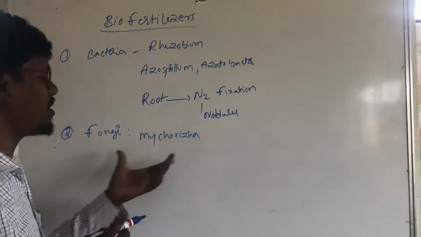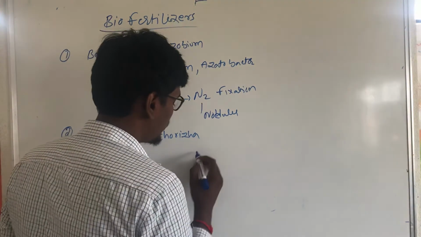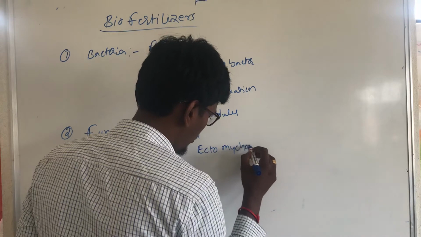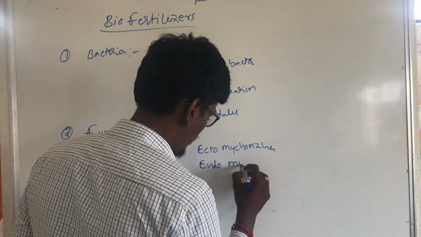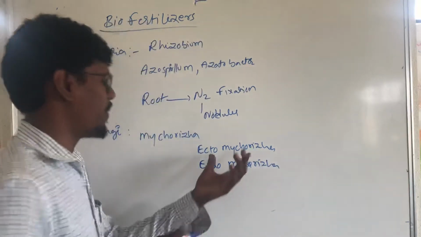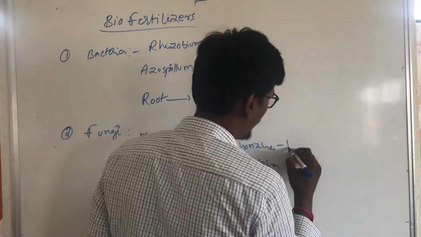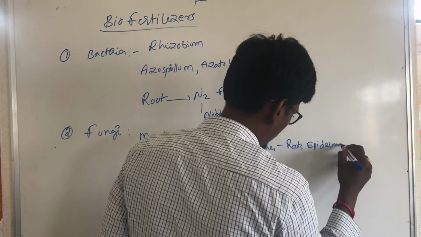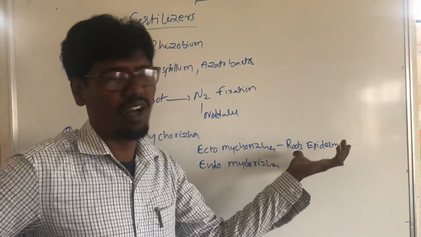Mycorrhiza is a fungus. The mycorrhiza is divided into ectomycorrhiza and endomycorrhiza. The ectomycorrhiza protects the root epidermal layer. The ectomycorrhiza is present in the epidermal tissue of the roots.